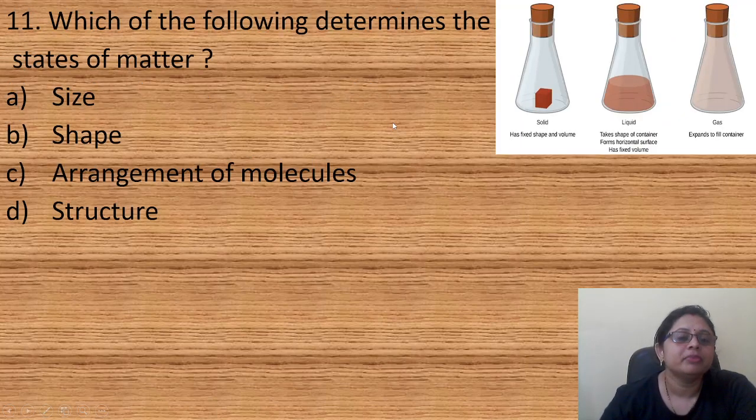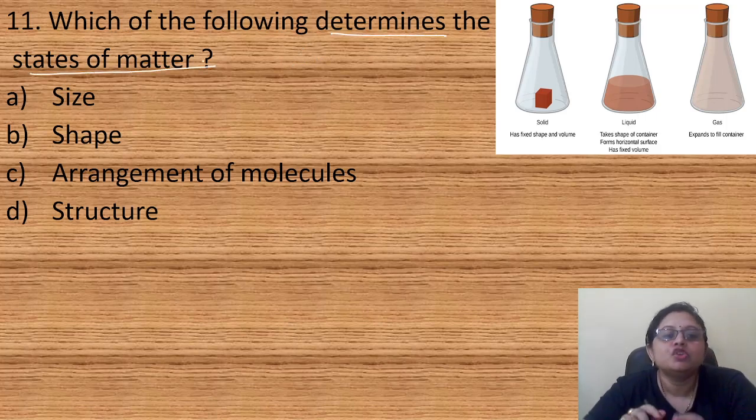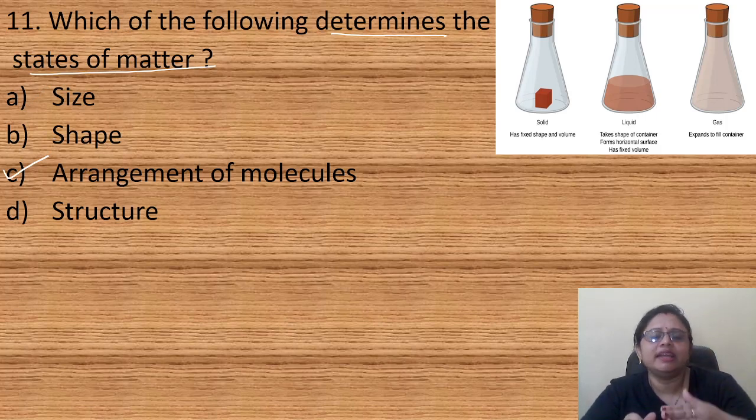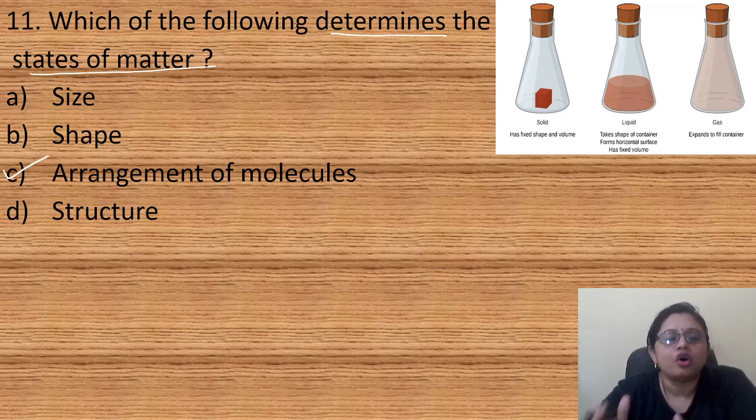Coming to the next question, which of the following determines the states of matter? Option A, size, B, shape, C, arrangement of molecules, D, structure. What determines the state of matter is how the particles are arranged. So this is about the arrangement of molecules. Depending on that, they will be solid or liquid or gaseous, right?